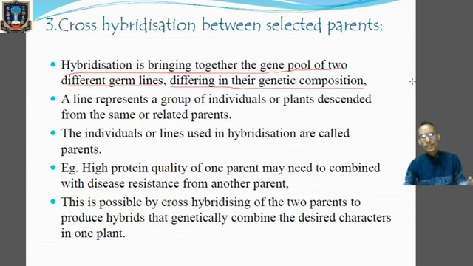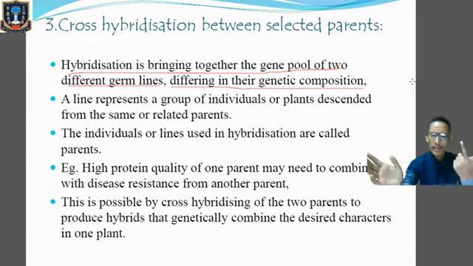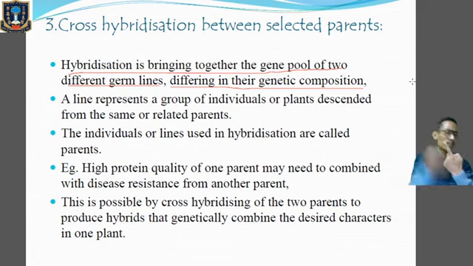Think of the example I told you. We have two plants, belonging to different varieties or different species. One plant has higher production but no disease resistance. The second plant has no production but is disease resistant.